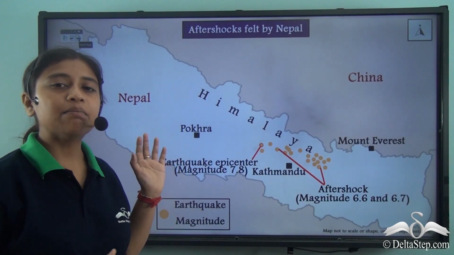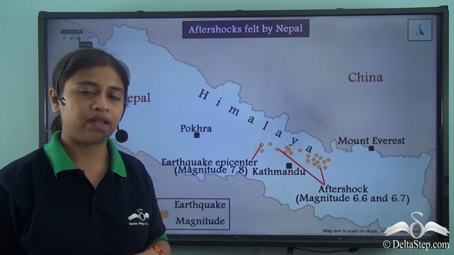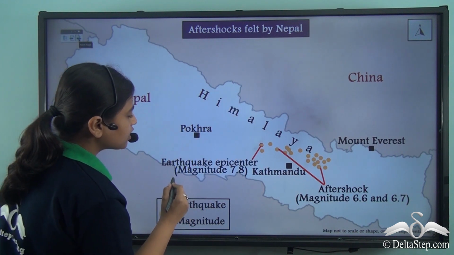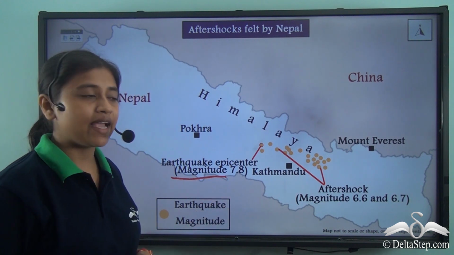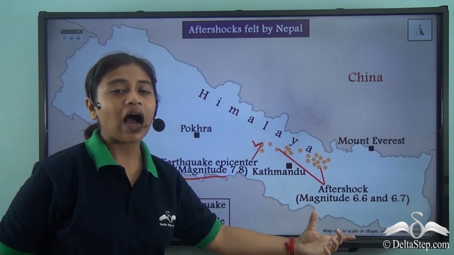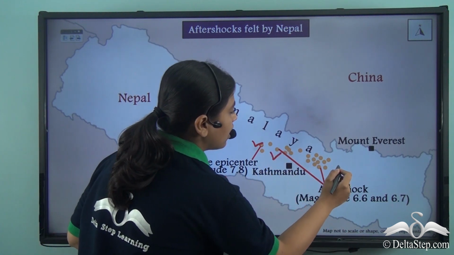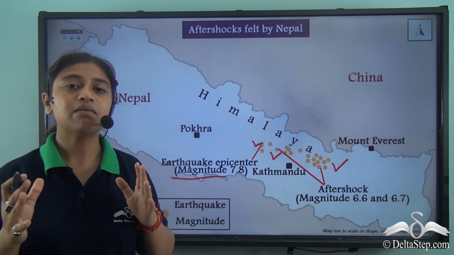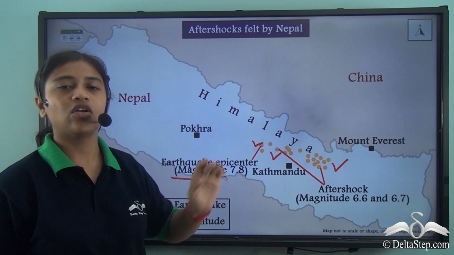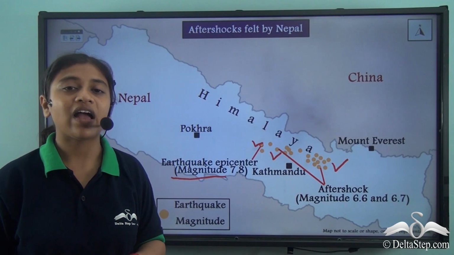Now here is a map that will help us understand where exactly the earthquake took place. Right around the central portion, we see that an earthquake of magnitude 7.8 was felt. And right after that, there were two large aftershocks that were felt in the area around the main earthquake. These led to the destruction of a large area, causing immense loss of life and property.